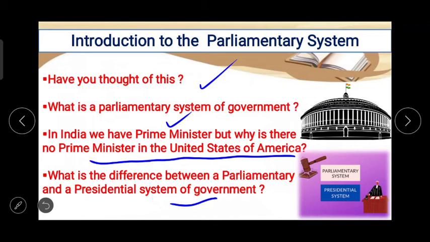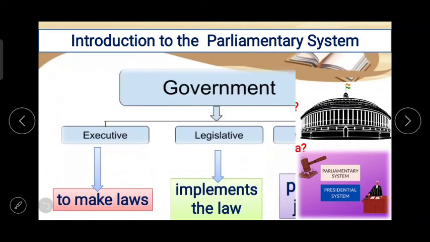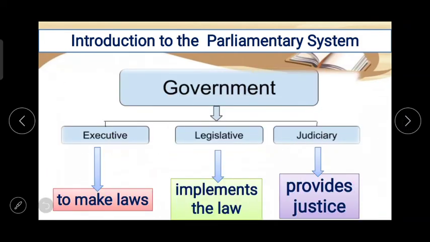So these questions lead us to conclude that every country has a different form of government. Like in India we have a parliamentary system of government, and in the United States of America there is a presidential system of government. One by one now we'll take an introduction to these things.